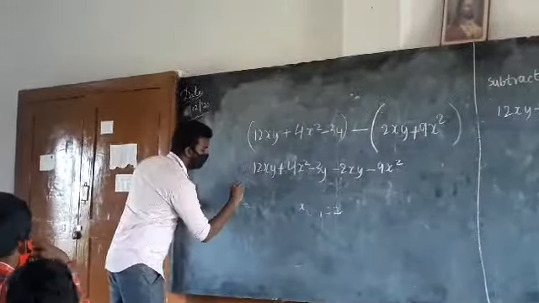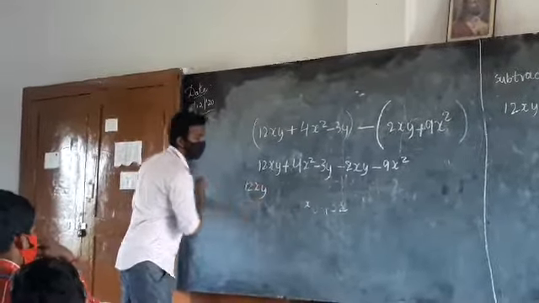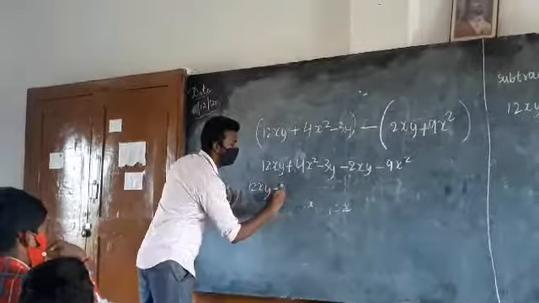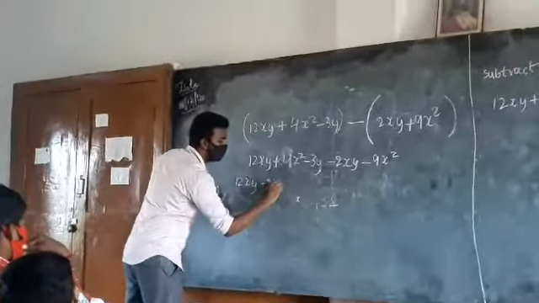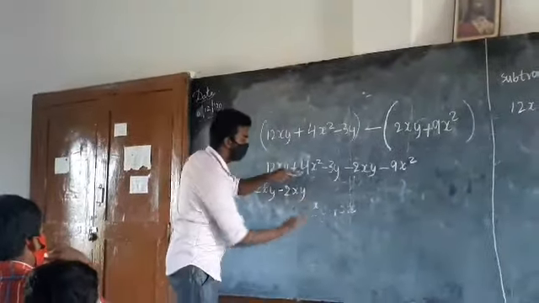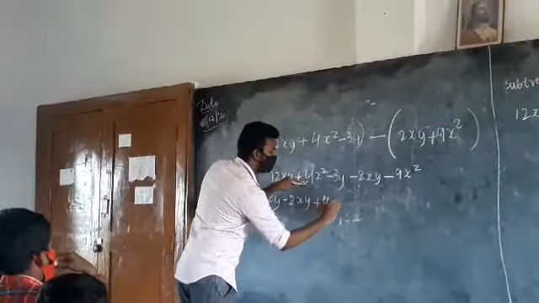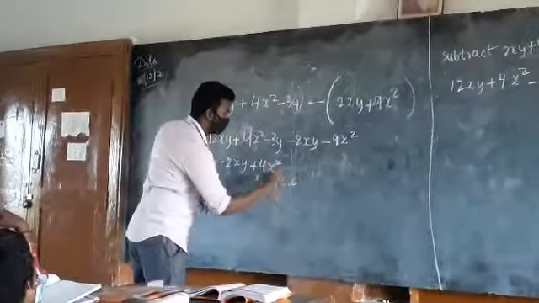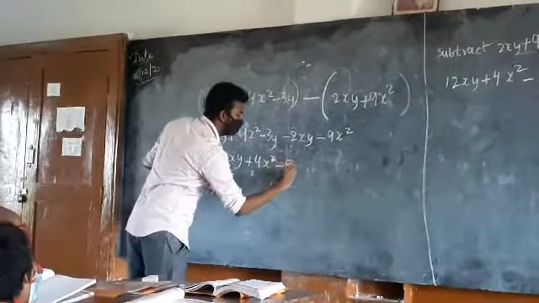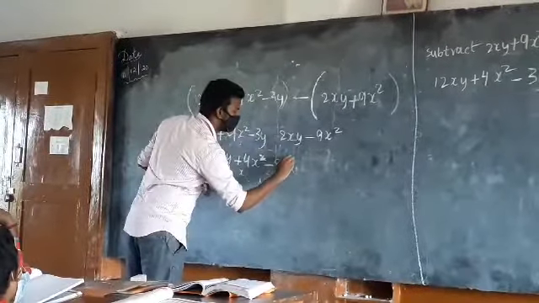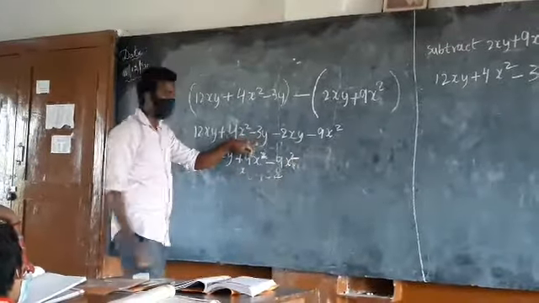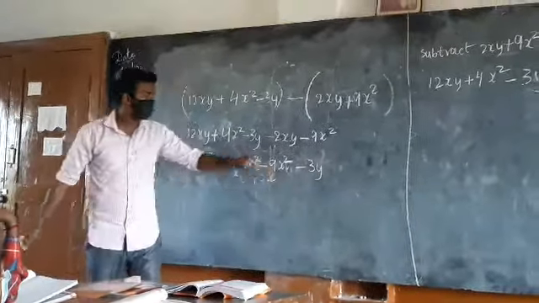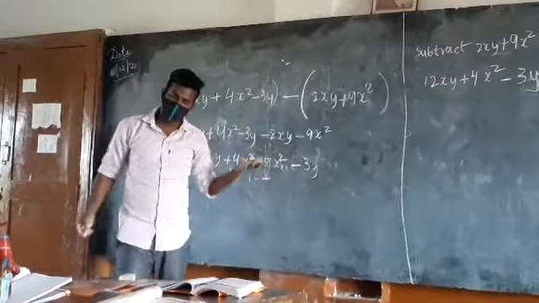Select the first term: 12xy minus 2xy. Minus 2xy. Very good. Write down. Very good. Next step. Plus x square minus 9x square. Minus 9x square. Very good. Minus 3y. Is there any other like term for this? No. Then leave it as it is.